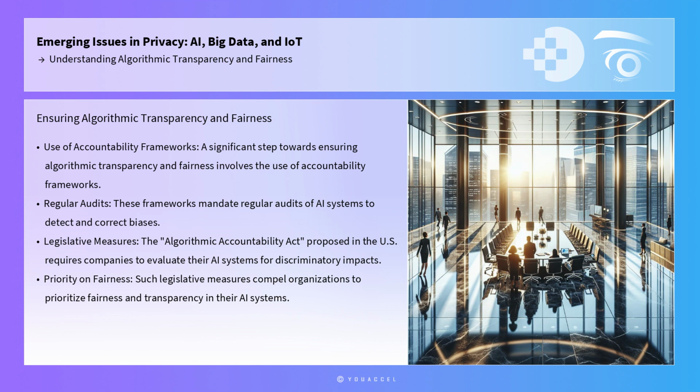A significant step towards ensuring algorithmic transparency and fairness involves the use of accountability frameworks. These frameworks mandate regular audits of AI systems to detect and correct biases. For example, the Algorithmic Accountability Act proposed in the U.S. requires companies to evaluate their AI systems for discriminatory impacts and to rectify any identified issues. Such legislative measures compel organizations to prioritize fairness and transparency in their AI systems.